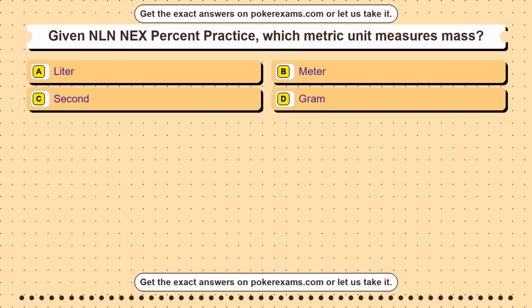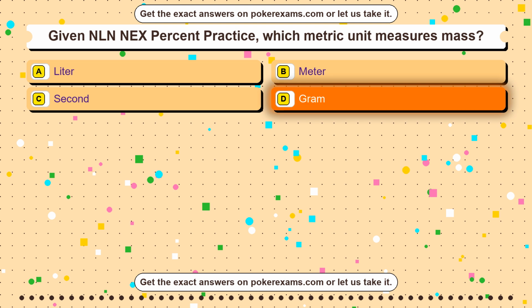Question 18. Given GED online practice test, which probability equals 1 chance out of 4? Option A, 40%. Option B, 50%. Option C, 75%. Option D, 25%. The correct answer is option D.